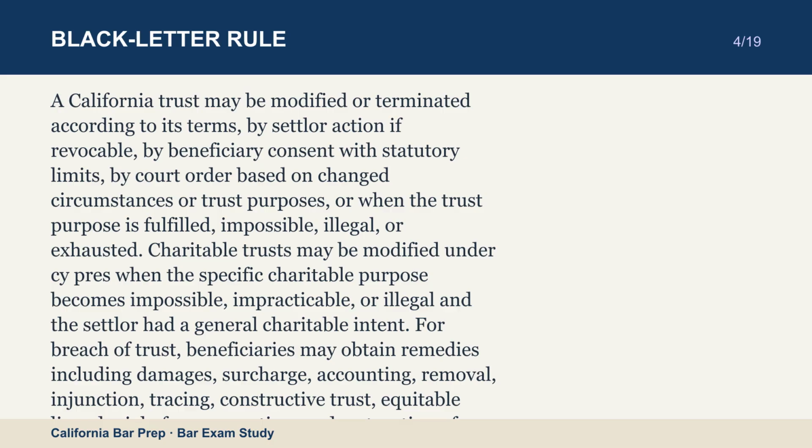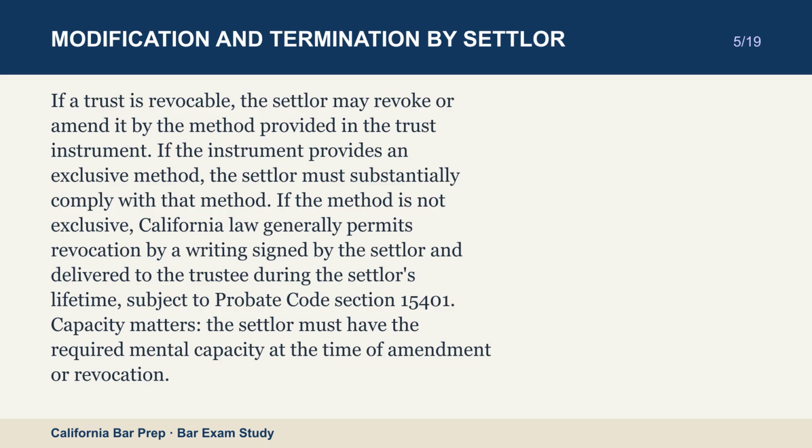If a trust is revocable, the settlor may revoke or amend it by the method provided in the trust instrument. If the instrument provides an exclusive method, the settlor must substantially comply with that method. If the method is not exclusive, California law generally permits revocation by a writing signed by the settlor and delivered to the trustee during the settlor's lifetime, subject to Probate Code section 15401. Capacity matters. The settlor must have the required mental capacity at the time of amendment or revocation.